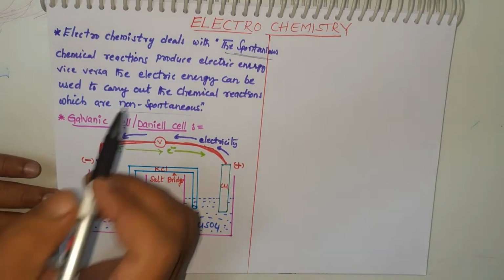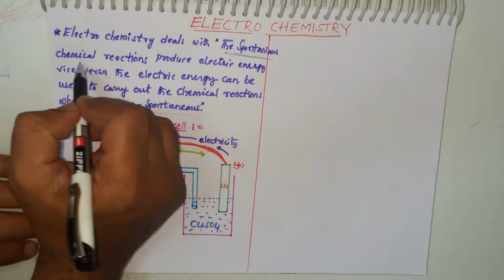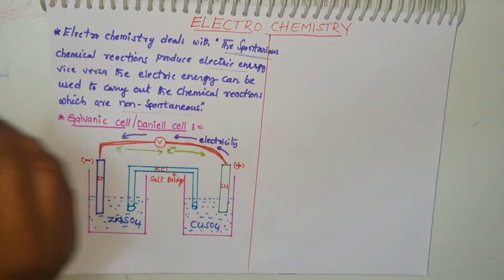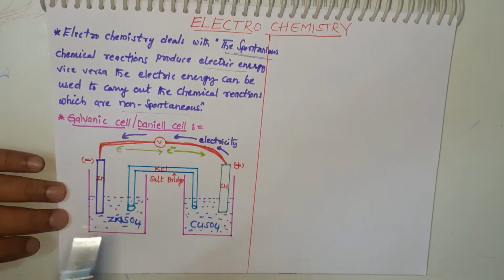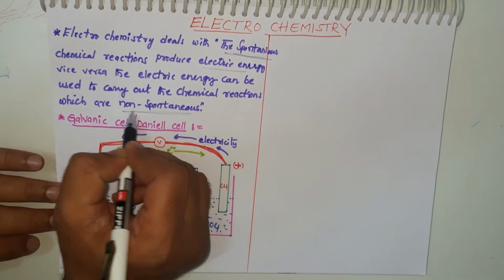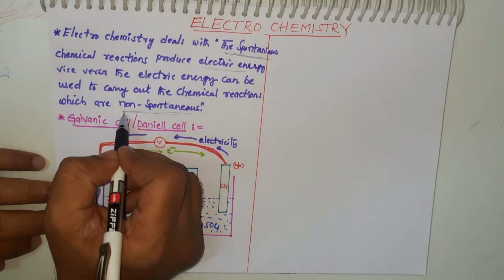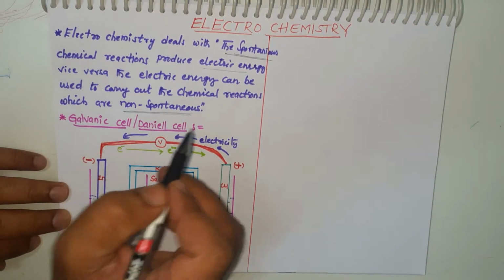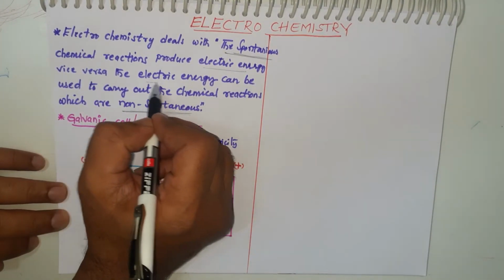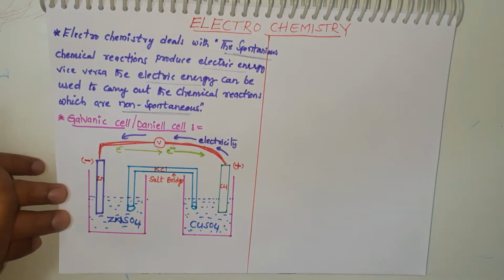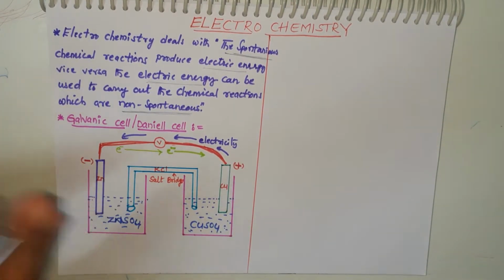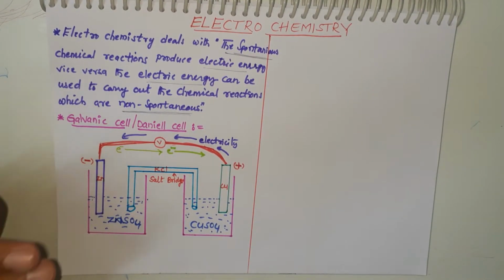These types of reactions produce electric energy, whereas some reactions are non-spontaneous. They need some energy to start the reaction. For the reactions which want energy, electric energy carries out those reactions. Okay students, this is the relationship between electricity and chemistry.